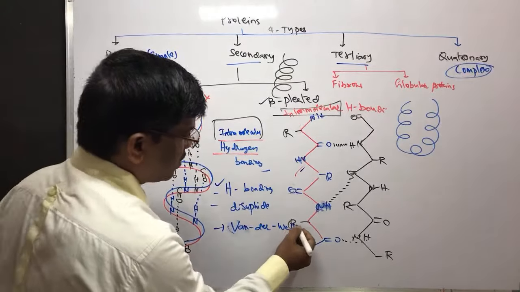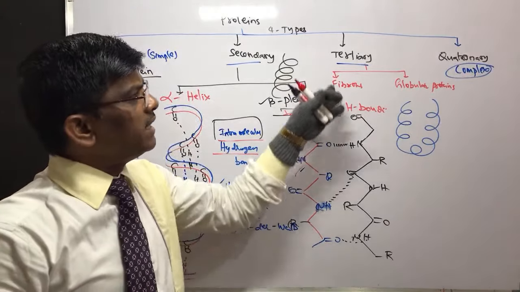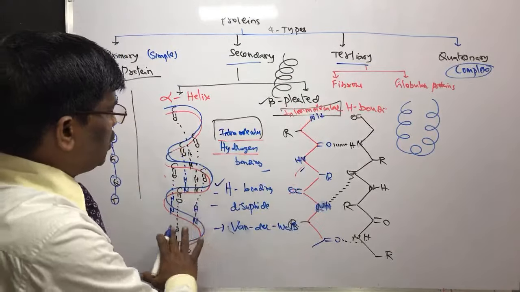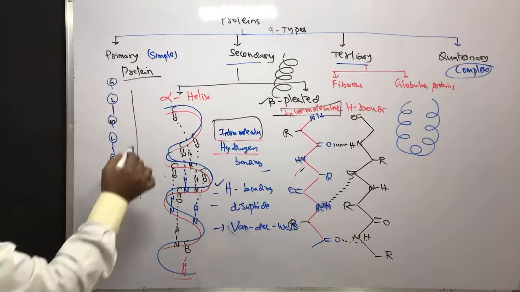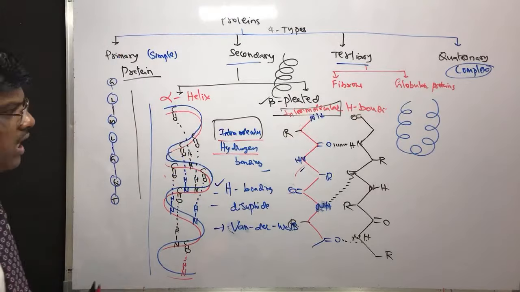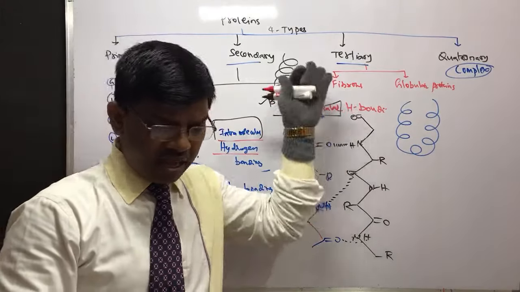So van der Waals forces also play a role in binding these proteins in these shapes. Yes, students. So this shape is very important. Alpha helix shape of amino acids.